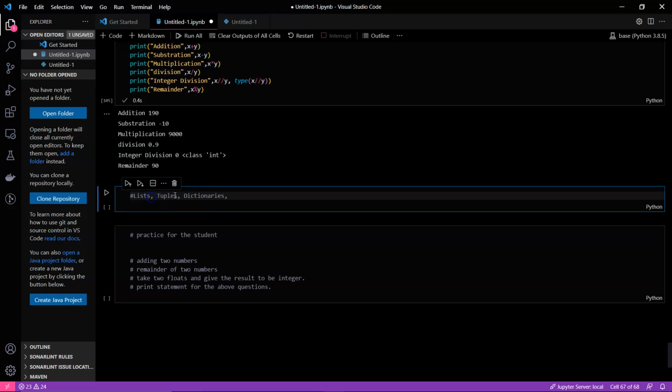We also have sets, frozen sets, and even arrays.